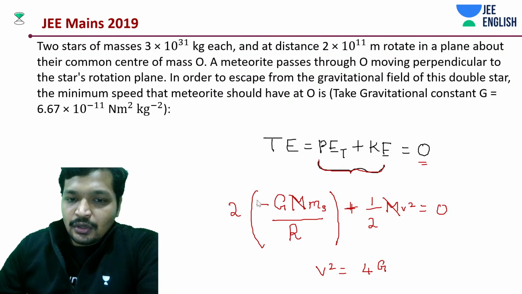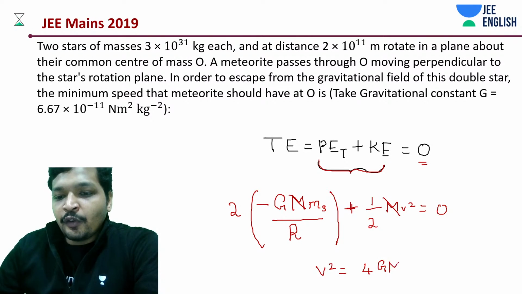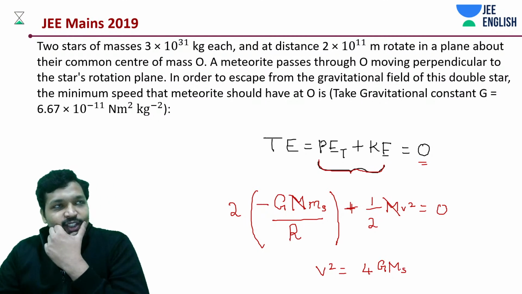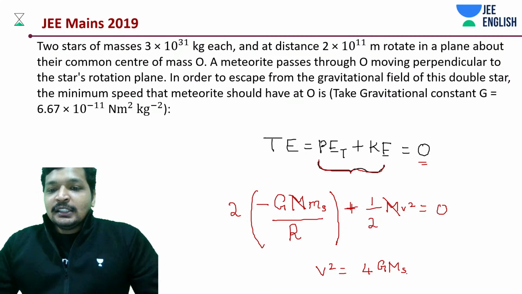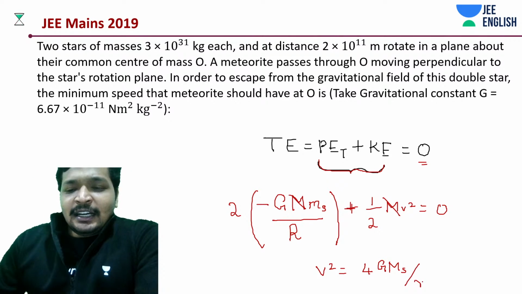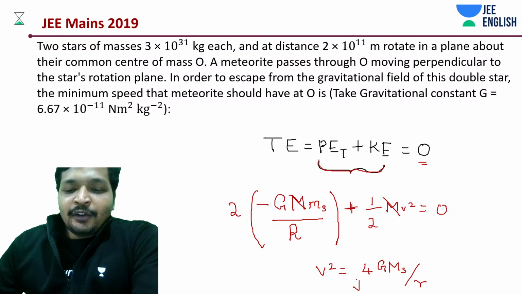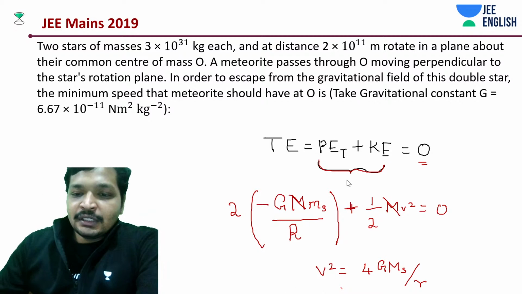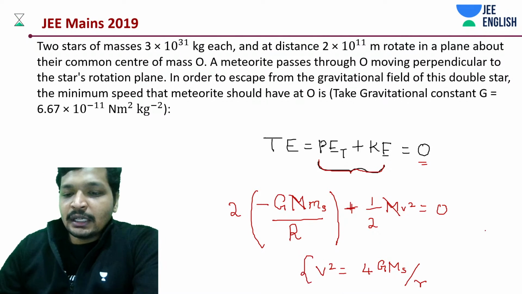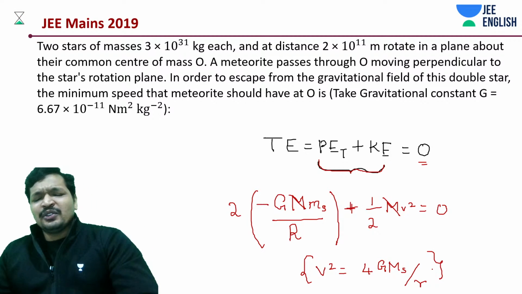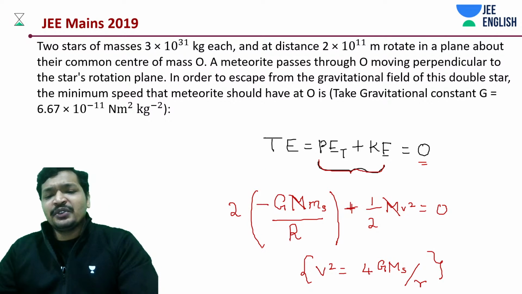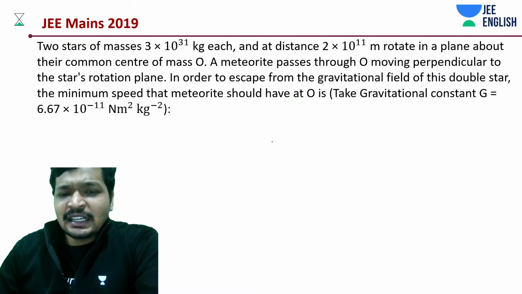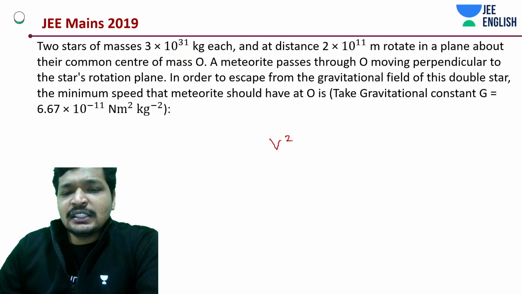If you know the escape velocity, you can multiply that, but that does not work that way, right? At least this thing will come to your mind later on, and it will become an obvious thing for you. Okay, now we have this. Now let's proceed and do the arithmetic calculations and get the value. Post this, just substitute the value of G, etc., and get the value. That's it, students.